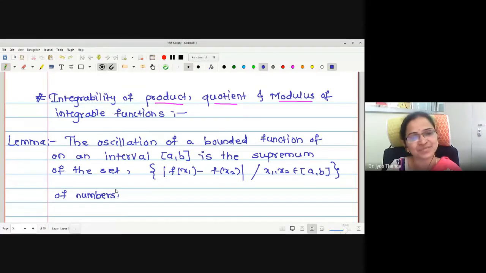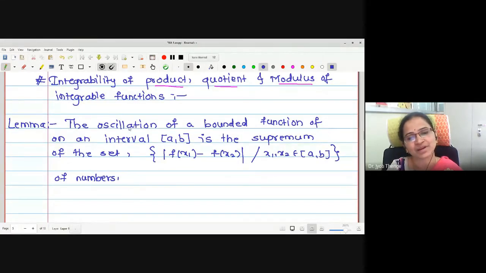Quickly, I will tell you the meaning of lemma, theorem and corollary. We know theorem is any statement which we are proving. And corollary is like a byproduct of your theorem. That is, by using the statement of the main theorem, we are proving the corollary. Therefore, this is the byproduct of the main theorem. But lemma is the statement we are using for proving the main theorem. That is, lemma is before theorem. Corollary is after theorem.